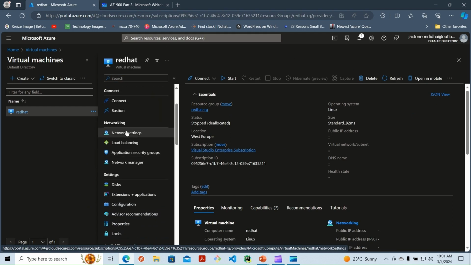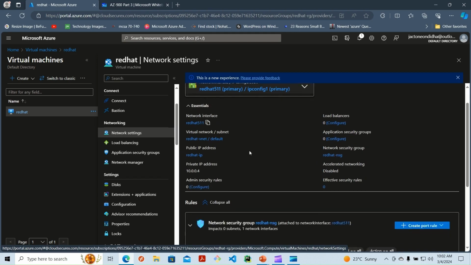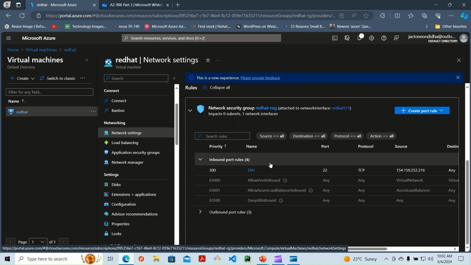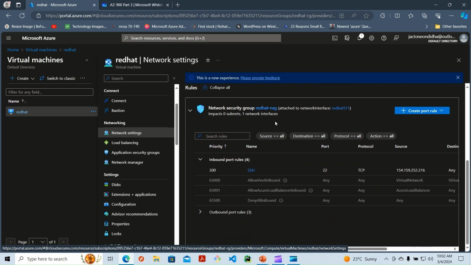When I go to network settings there, then scroll down, you'll see there is a network security group. There's the network security group that I had created, but this one is attached to the network interface of this particular virtual machine.